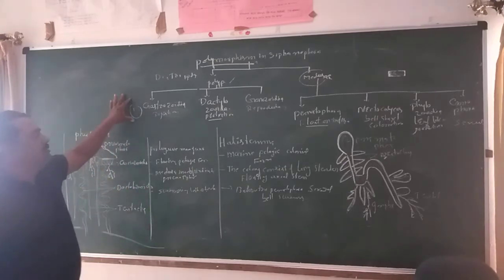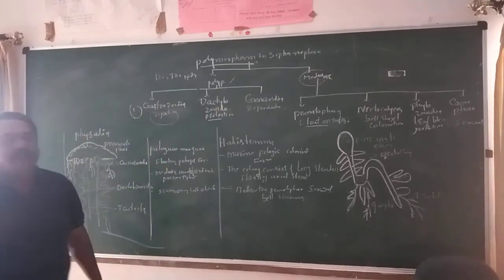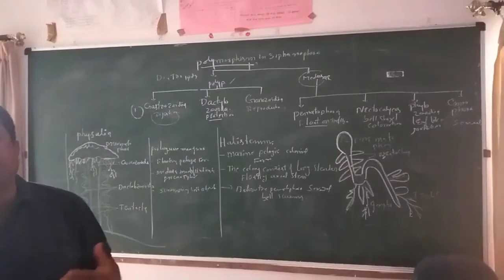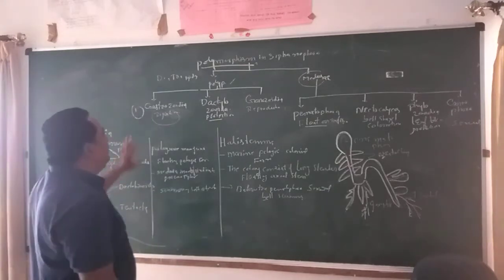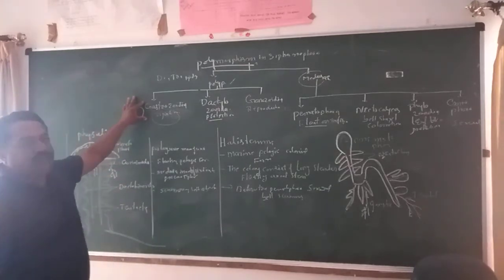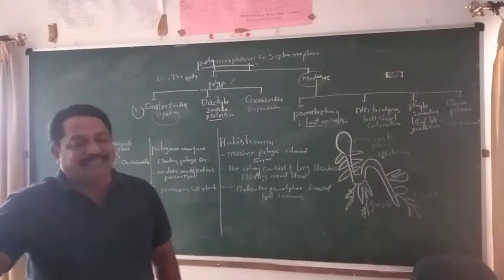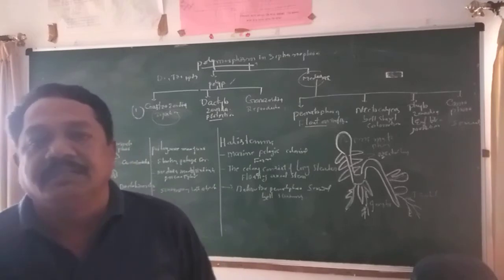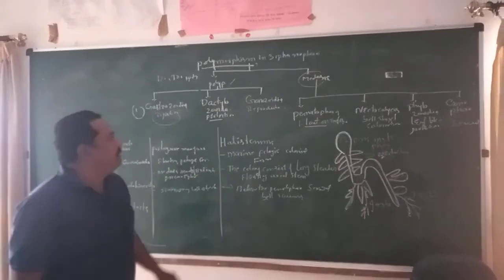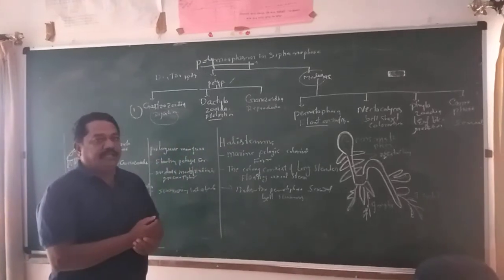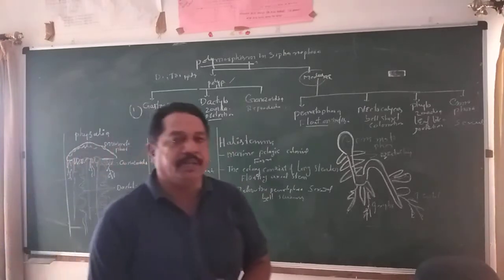The gastrozooids are useful for ingestion, collecting the food material, and digestion. For that purpose, this modified structure, the gastrozooid, is present. Second is the dactylozooid, a tentacle-like structure. What is the main function? The tentacles are useful for protection of the animal body. The modified dactylozooids serve that purpose. Gonozooids are useful for reproduction.